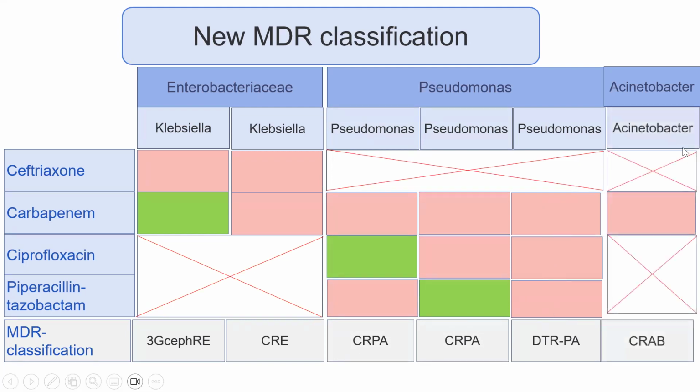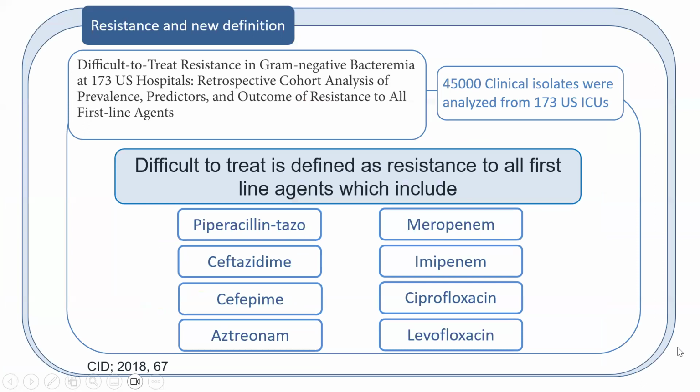For Acinetobacter, if it is resistant to carbapenem, it is called carbapenem-resistant Acinetobacter baumannii, or CRAB. The definition of difficult to treat is resistance to all first-line agents, which include piperacillin tazobactam, ceftazidime, cefepime, aztreonam, the carbapenems, and also the quinolones. This is called difficult to treat.